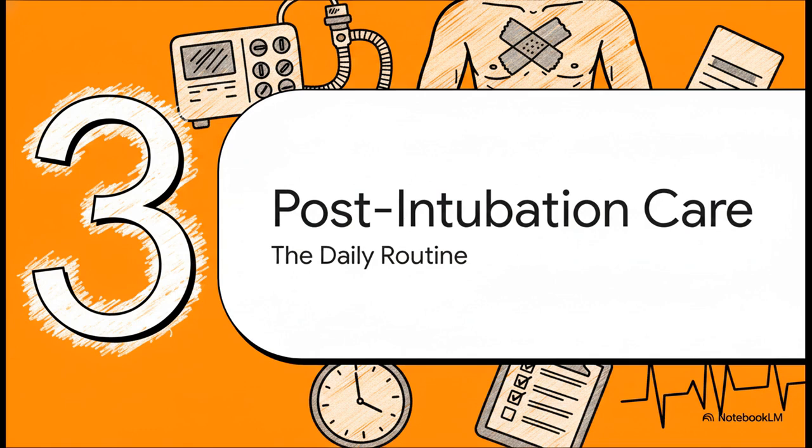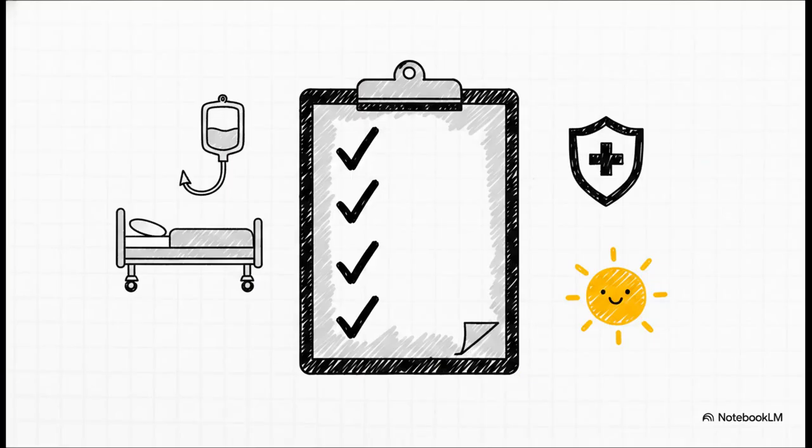All right, on to Section 3, post-intubation care and the daily routine. The tube is secure, but honestly, the hard work is just beginning. To build a solid safety net, ICUs rely heavily on the FAST HUGS BID checklist. It brilliantly chunks down a massive amount of daily care into one mnemonic. We make sure we're handling feeding, analgesia, and sedation. We prevent blood clots with thromboprophylaxis, keep the head of the bed elevated over 30 degrees to fend off pneumonia, and stay on top of ulcer and glycemic control.